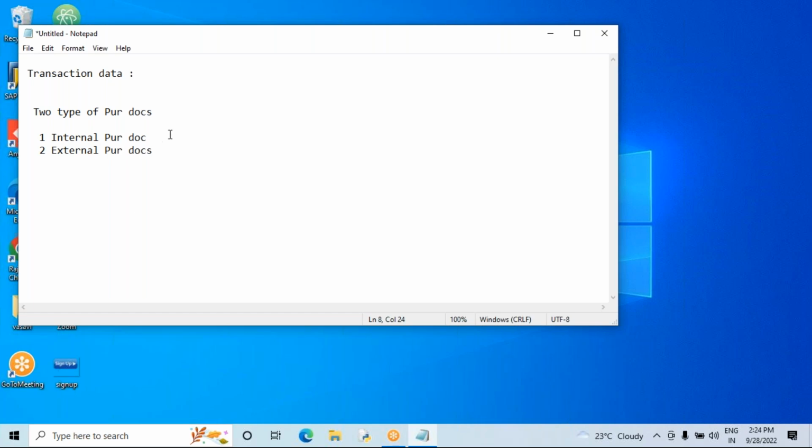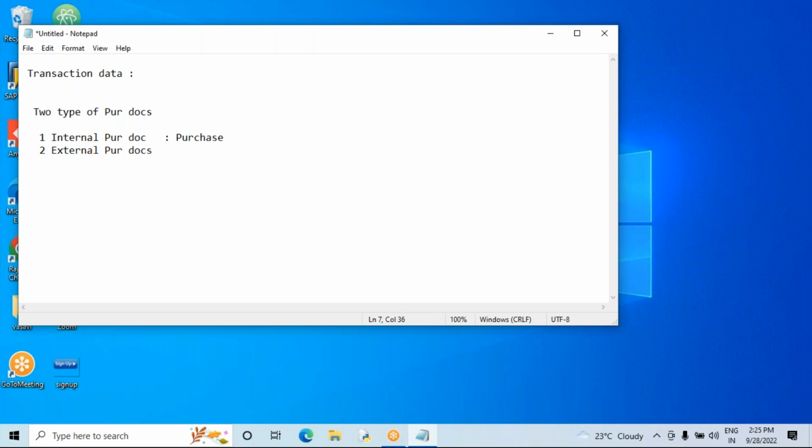So we have internal purchase documents and external purchase documents. The SAP purchasing documents are classified into two types here: one is the internal purchase document, the second one is the external purchase document. Internal purchase document means the purchase requisition. The purchase requisition is the internal purchase document. It is called a purchase requisition (PR). In short, we'll call it a PR.